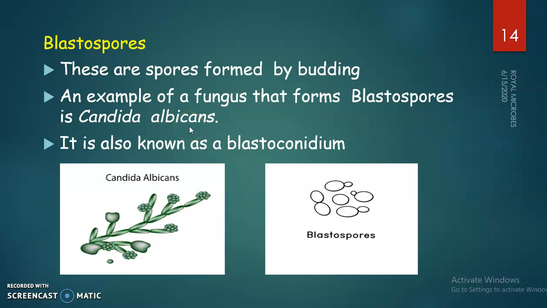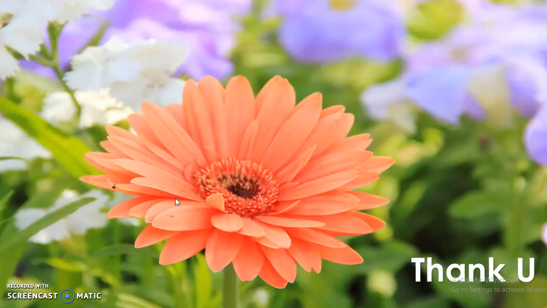Then the last type of spore is blastospores. These are spores formed by budding. An example of a fungus that forms blastospores is Candida albicans, and it is also known as blastoconidium. This is the structure of blastospores, and here we can see a grape-like cluster of blastospores. This is the blastospore. Hope you understand this session. Thank you.